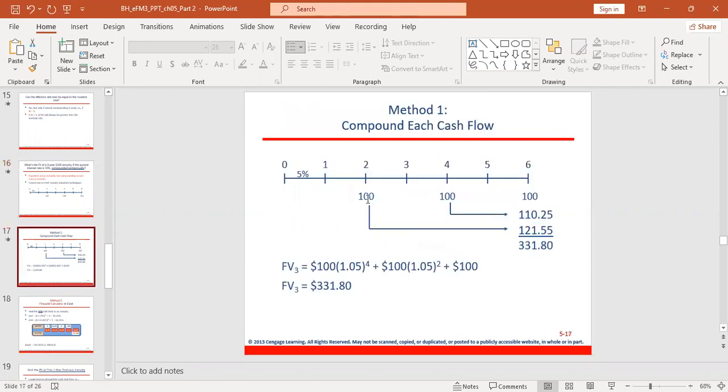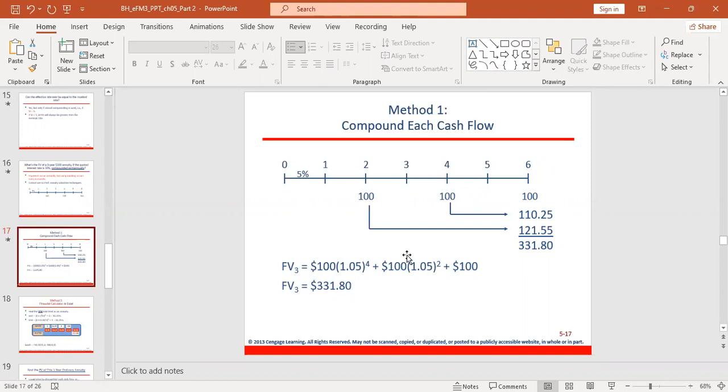Then you can see when you are here, you can earn interest how many times? 4 times, 1, 2, 3, 4. That is why you have 4 here. 100 multiplied by 1.05 to the power 4. But when you are here, you can only earn interest 2 times, 1, 2. See, 100 multiplied by 1.05 to the power 2. When you are here, you don't earn interest because you're already at the terminal point. So you have 100. You total all of this together, you arrive at 331.80.